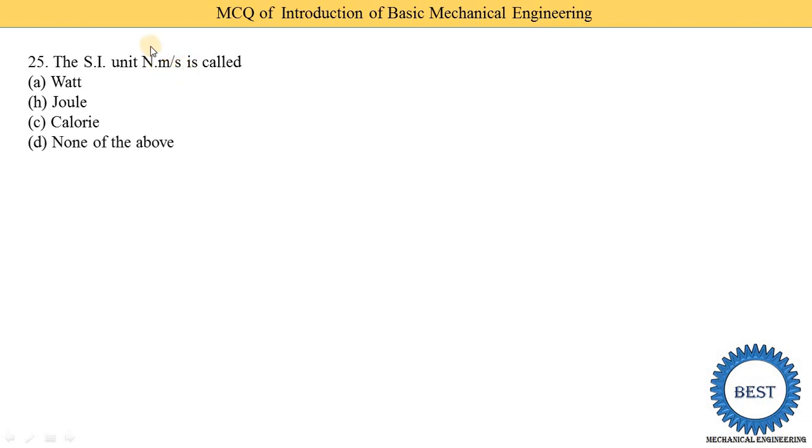The SI unit Newton into meter per second is also called what? Option B joule, option C calorie, and option D none of the above. Newton into meter is also written as joule. But here per second is given, so joule per second is denoted as the watt. If Newton into meter were given only, the correct answer would be joule. But here Newton into meter per second is given, meaning Newton into meter is joule, and joule per second is the watt. So the correct answer is option A, watt.